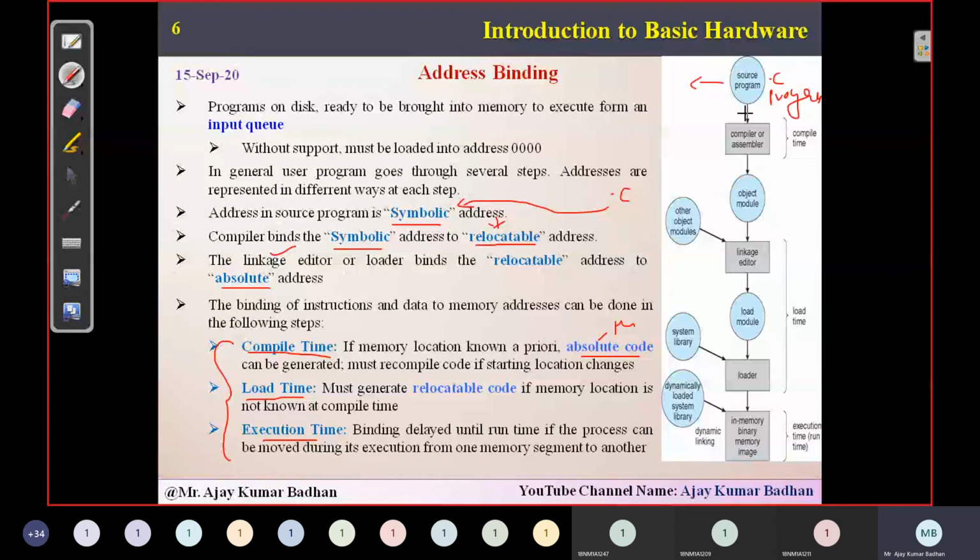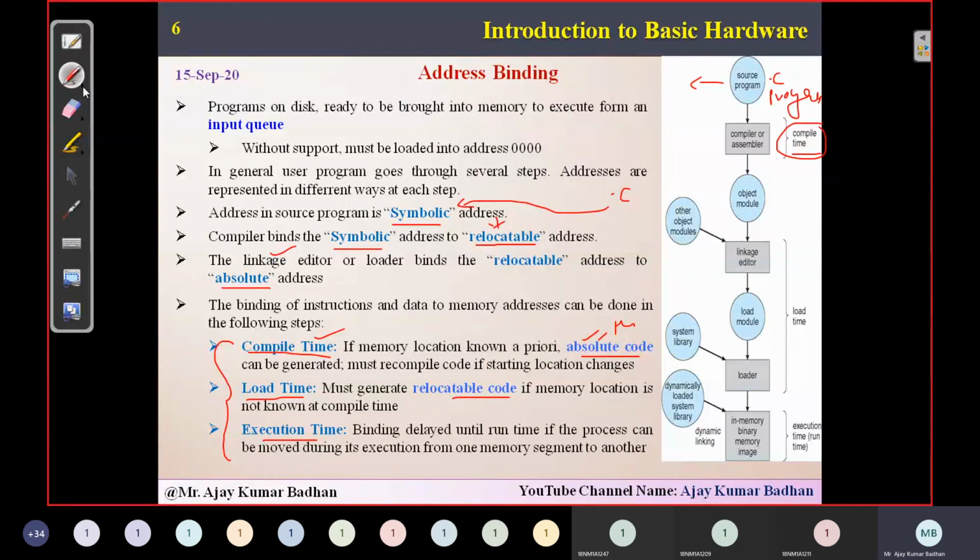Now what do you do? You compile that program. So here the compiler or the assembler will be compiling that program. That is what we call compile time. During this time, if you know where exactly you are going to store that program, you can directly generate your physical address, that is, the absolute address, during compile time. But if you don't know, when compiling the program, where that program will be stored, then you can generate relocatable code, and that will be mapped to the absolute code when you are executing that program.